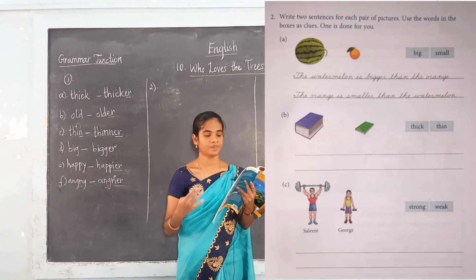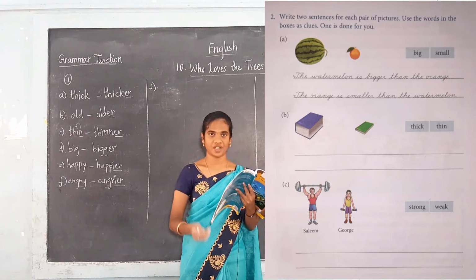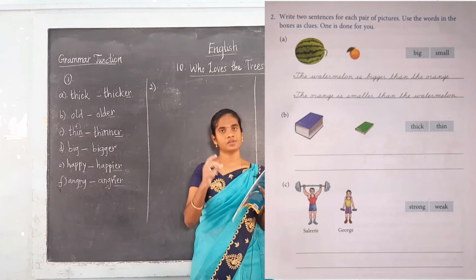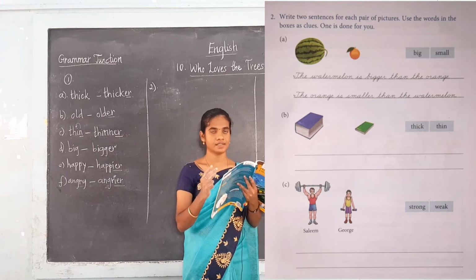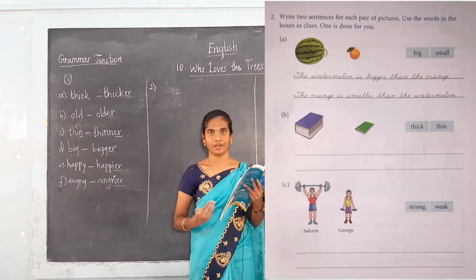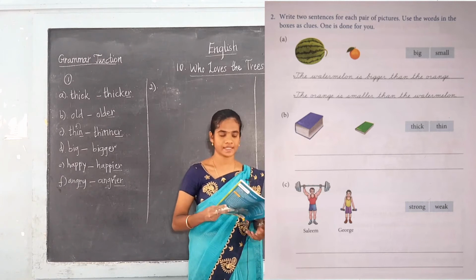The orange. And you have to write for the next picture also. That is the orange. How does the orange look? It is very small. So we can write, the orange is smaller than the watermelon. Okay, students, are you clear with this example?